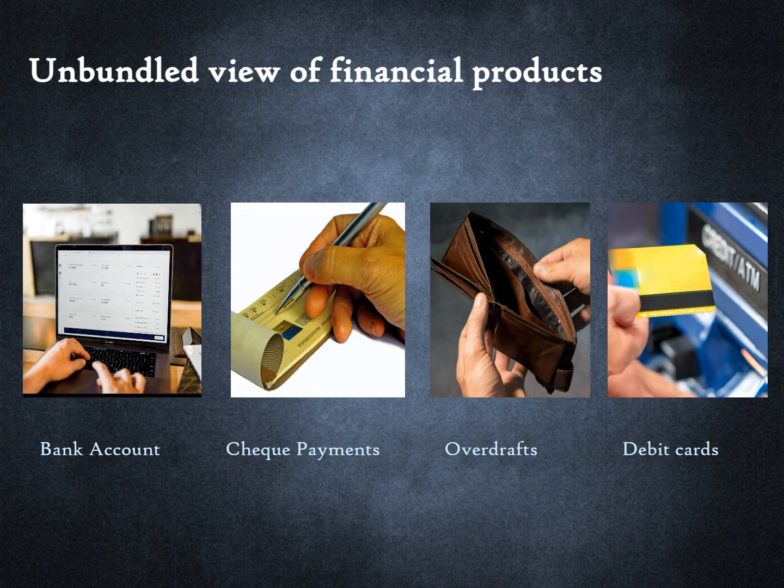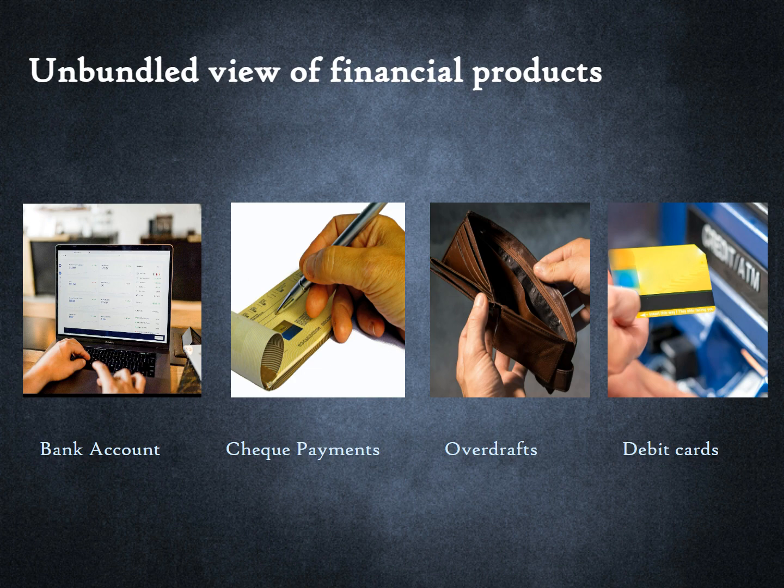In this course, we will be using the term financial product in a granular manner. For example, we probably think of our bank account as a product, but we may not intuitively think of check payments as a separate product. But consider what happens when we write a check. The recipient of that check submits the check to her bank, which then submits it to our bank. Our bank then authenticates the check and verifies whether we have sufficient funds. It then debits our account and transfers funds to the beneficiary's bank.